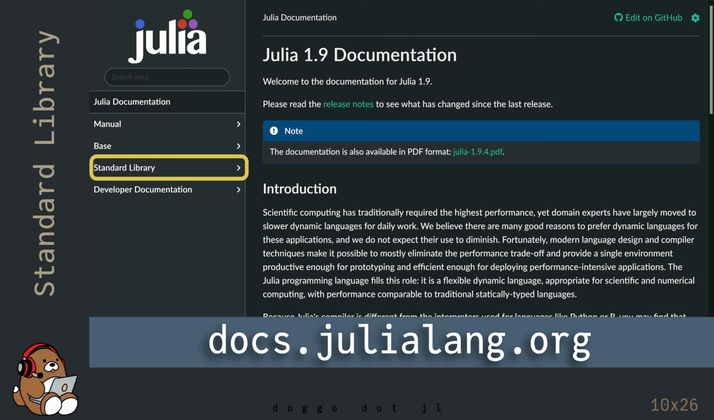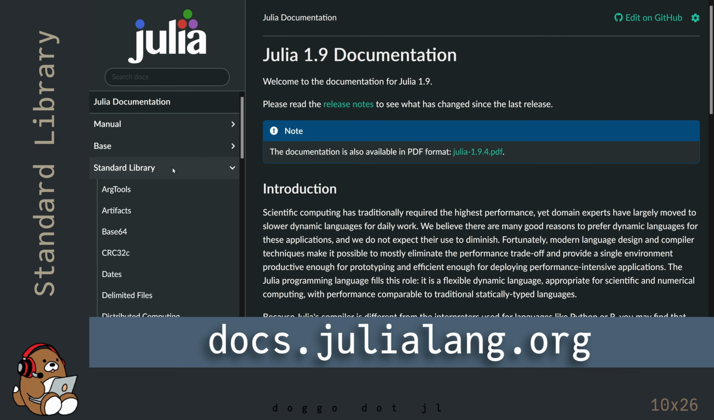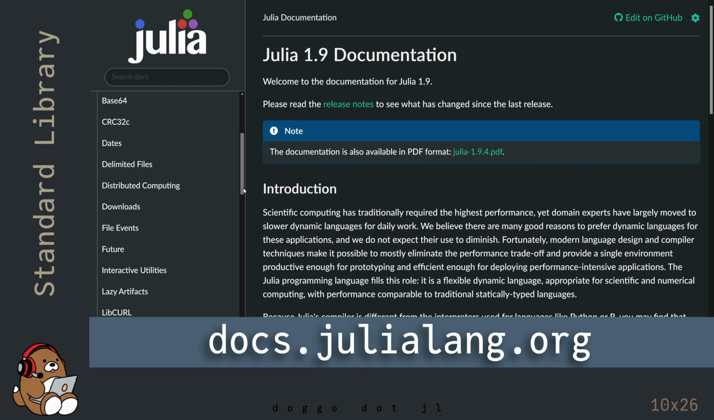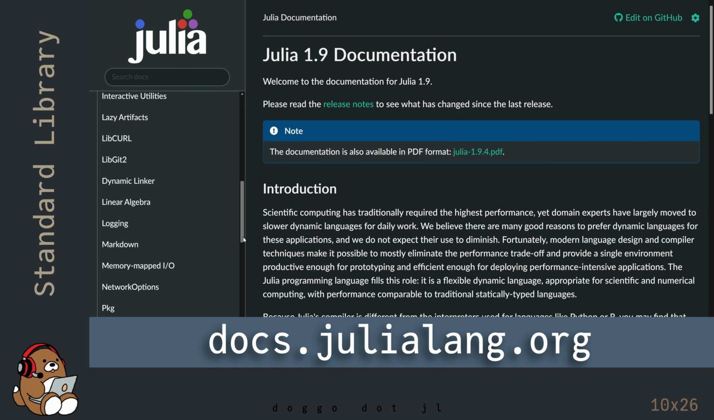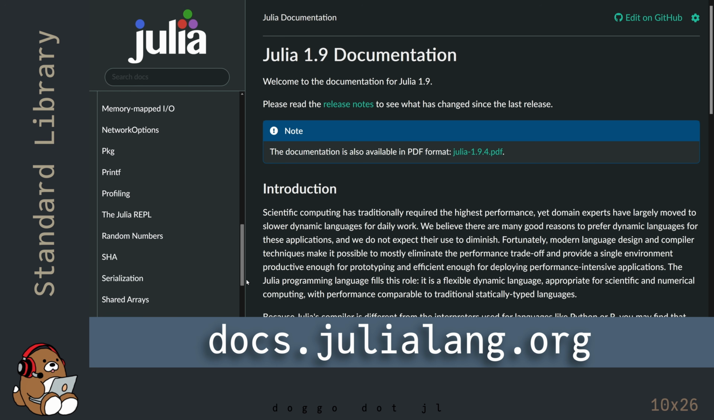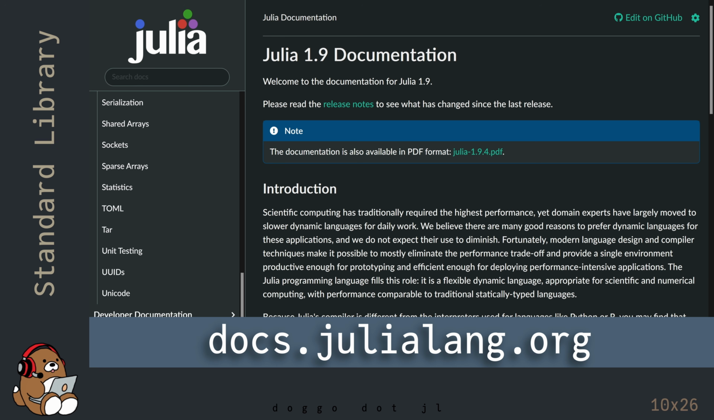In the Julia documentation, you can find a list of the standard libraries. I'll be honest, I haven't used all of these libraries, but I'm going to show you how to use a couple of the libraries that I use frequently: the random numbers library and the statistics library. Let's start by taking a look at the random numbers library.